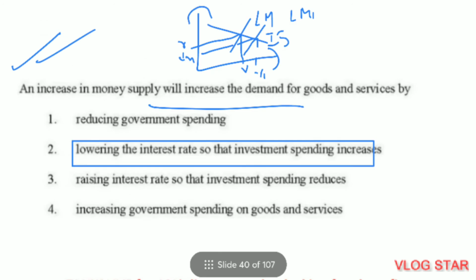Question number 17. An increase in money supply will increase the demand for goods and services. Second is the correct answer, by lowering the interest rate so that investment spending increases. So we'll make the ISLM graph. LM is always positively sloped and IS is always negatively sloped. So if money supply will increase, LM will move rightward and rate of interest will start falling. As the rate of interest will start falling, income level will increase and investment spending will also increase.